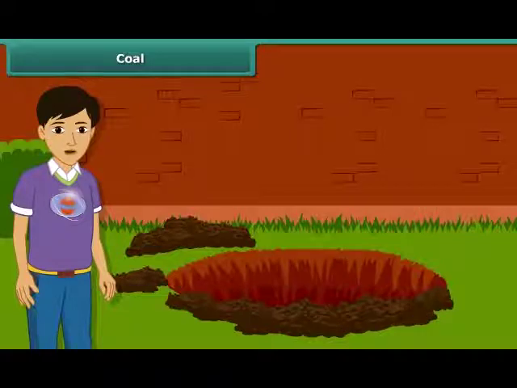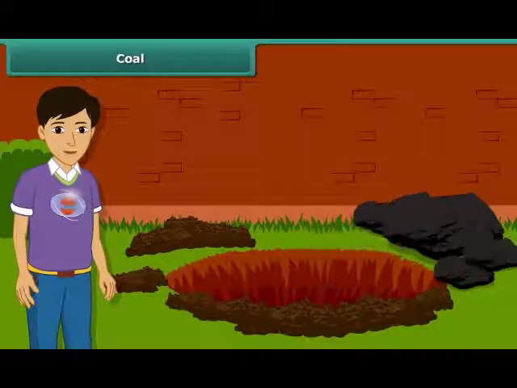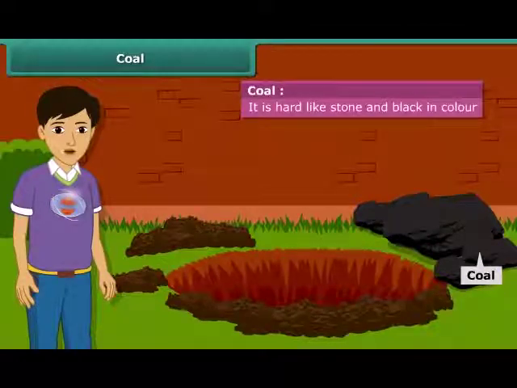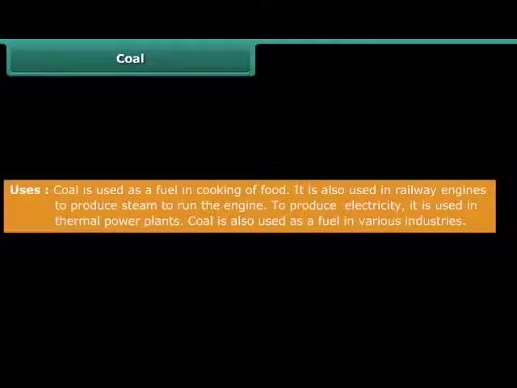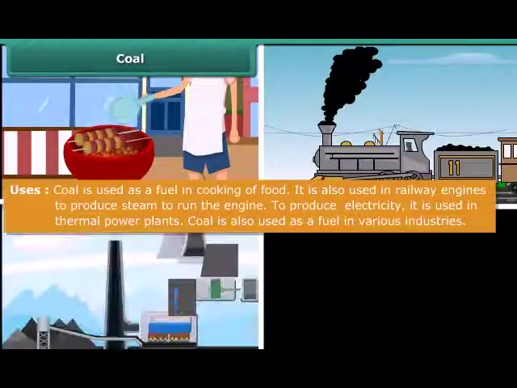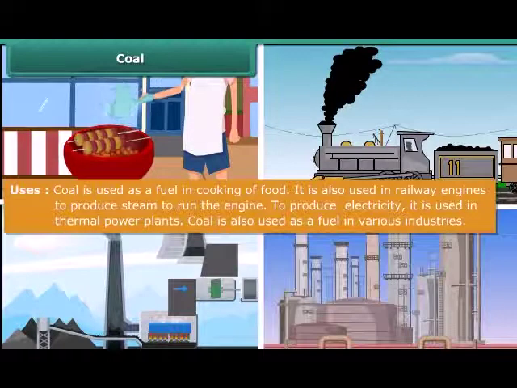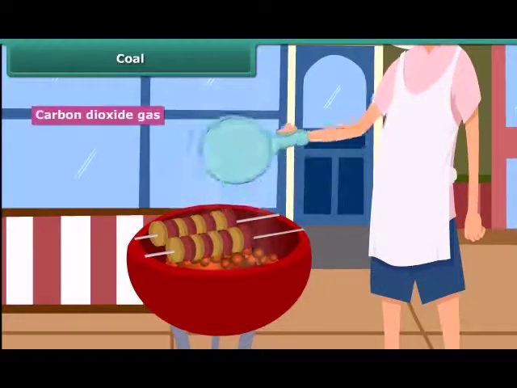Let us start with coal. You may have seen coal in your surrounding. It is hard and black in color. Coal is used for a variety of purposes such as cooking food, running railway engines, thermal plants and various industries. After heating in air, it starts burning and produces carbon dioxide gas.